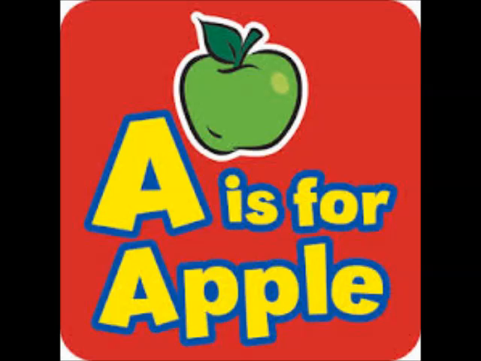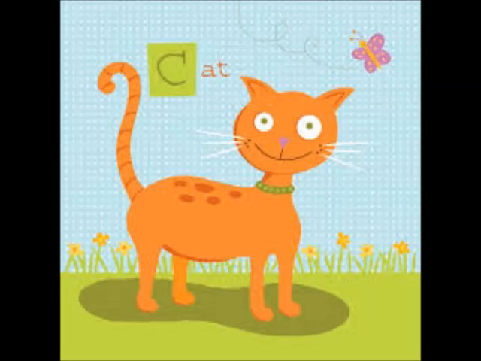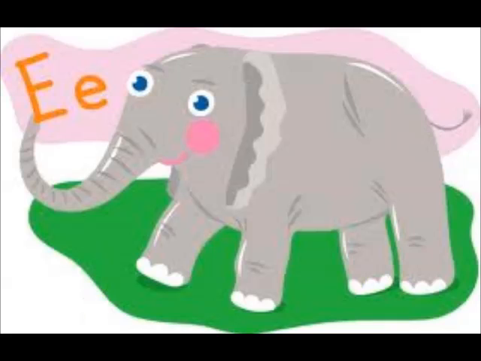A is for apple, apple. B is for banana, banana. C is for cat, cat. D is for dog, dog. E is for elephant, elephant. F is for frog,